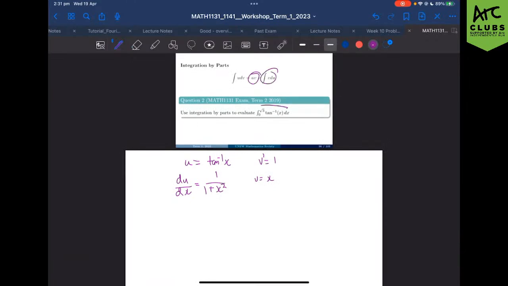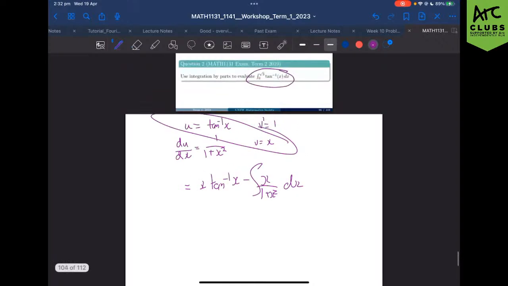We pretty much just do it formulaically. We say the integral of this thing is equal to u times v, so these two multiplied together, so x tan inverse x, minus the integral of v, which is x, times the derivative of u, which is 1 over 1 plus x squared, which is still not super nice, but hopefully is something that you can integrate if you remember how to integrate your log functions.